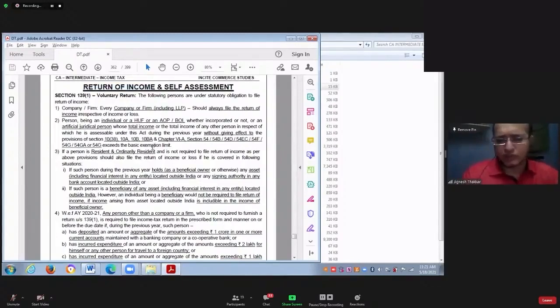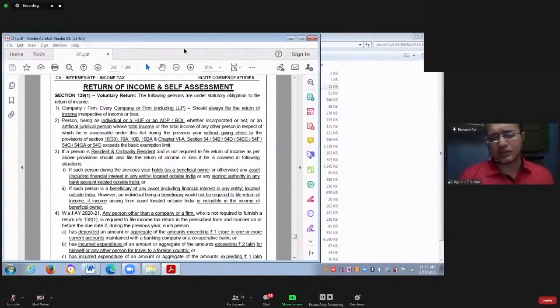So there are two questions here. Question number 1: is it mandatory for everyone to file the income tax return? And if yes, what is the due date for filing the income tax return? First of all, we need to understand whether it is mandatory for everyone to file the income tax return. The answer is, it is not mandatory for everyone to file the income tax return.